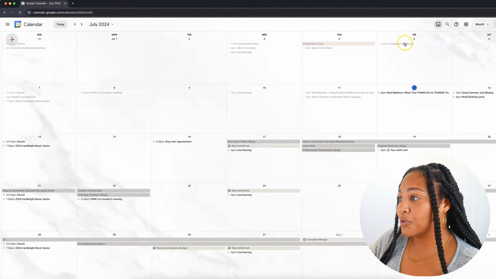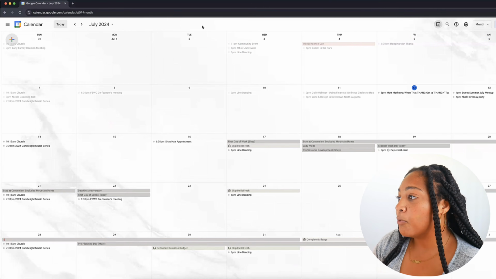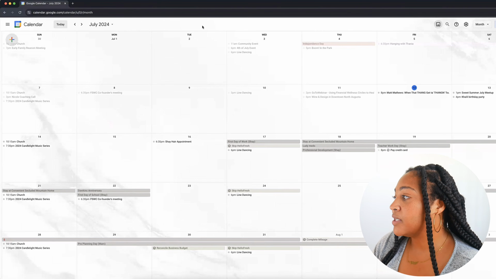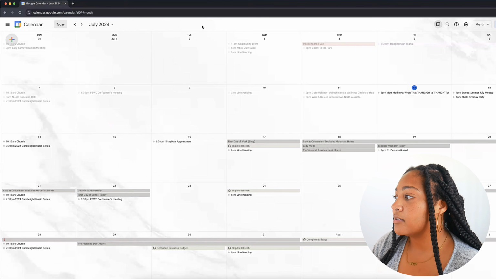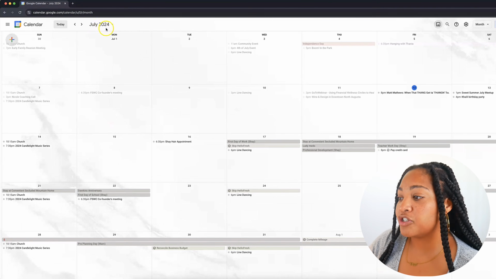If we go into my Google Calendar, I want to show you July. As an example, I have an appointment coming up for my hair. I have line dancing on here. I have when we give our dog her meds. I have my first day of work. And this calendar is shared with my husband.